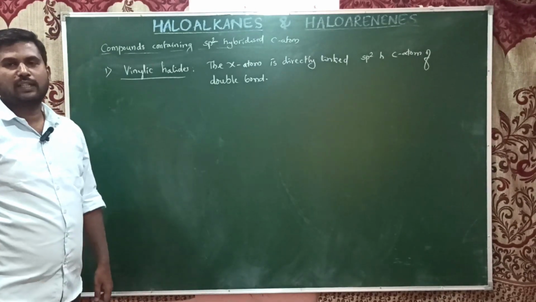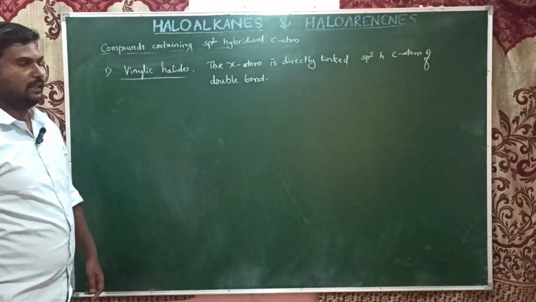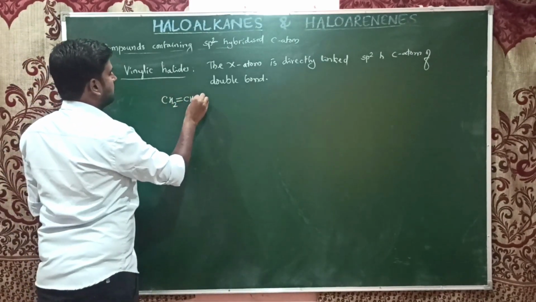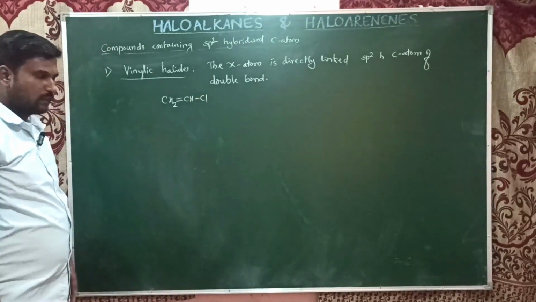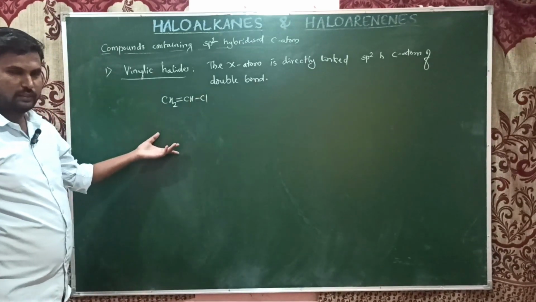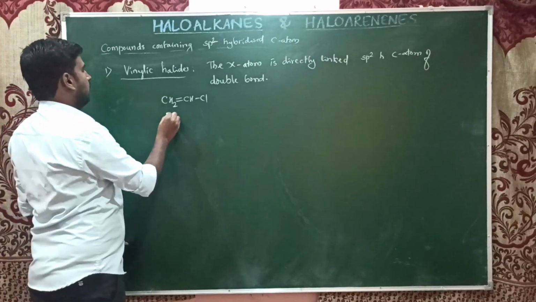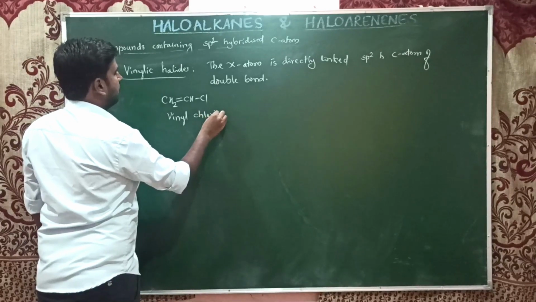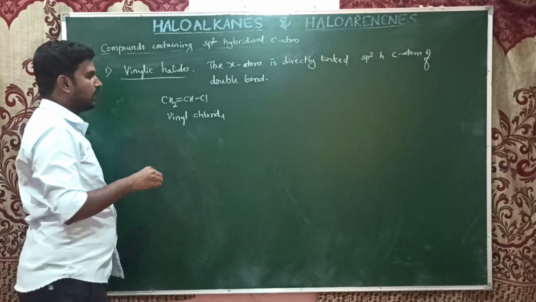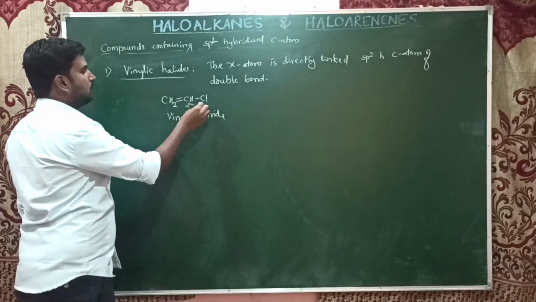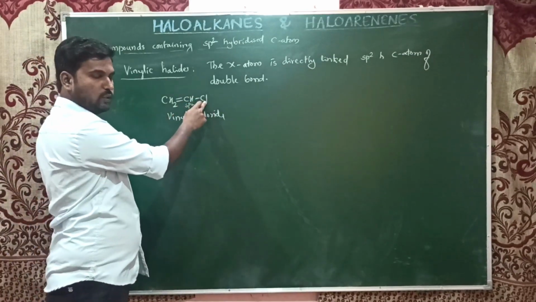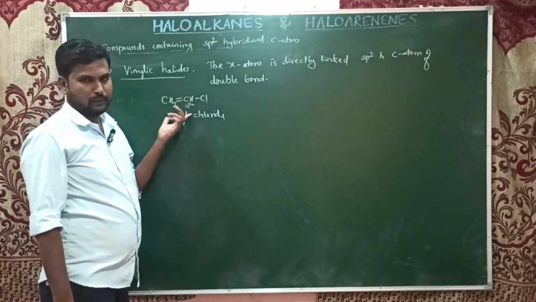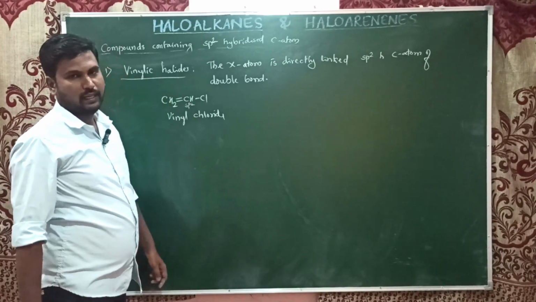Here the halogen atom is directly attached to the double bonded carbon. For example, CH2=CHCl. The common name of this compound is vinyl chloride. As you know, if it has a double bonded carbon, it will definitely be sp2. So here the halogen atom is directly attached to the sp2 hybridized carbon of the double bond. So these are known as vinylic halides.